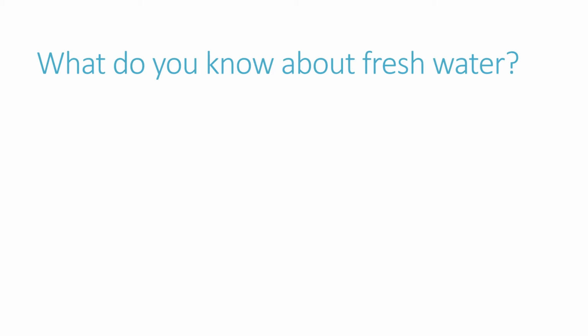Here are some facts that you will find in your lesson. 3% of the water on Earth is fresh water, so a very small amount of fresh water. Fresh water is the only drinking water, and it is essential to all living organisms. We have to have that to live. Freshwater includes streams, rivers, ponds, lakes. So there are some facts. You may have some to add.